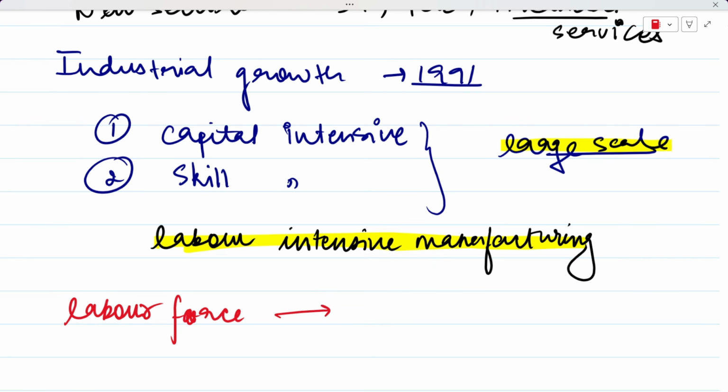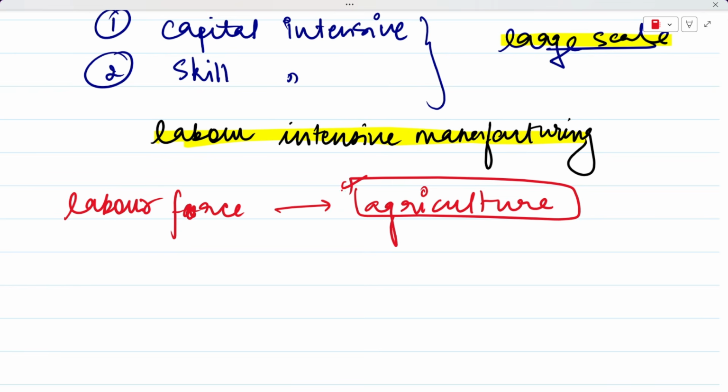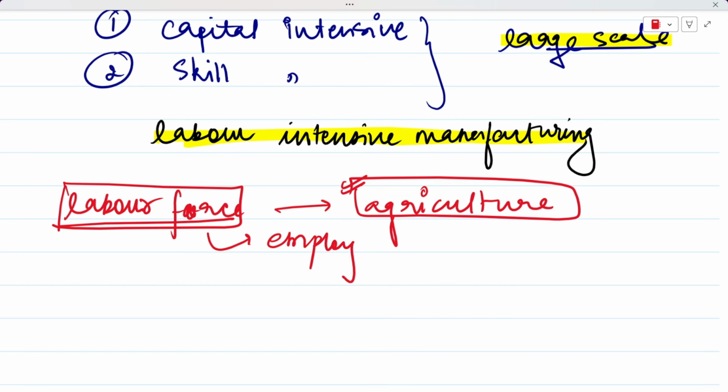And this labor force was moving out of agriculture at that particular time. So if one of such an important and big sectors, which is agriculture, has people moving out of that sector, that means that a lot of labor is free now, right? And this labor needs to be employed in some sector or the other. But we were not focused on any industry, or any sector, that would create jobs for the labor force that was coming out of agriculture.